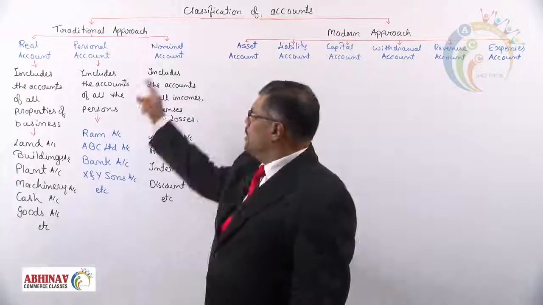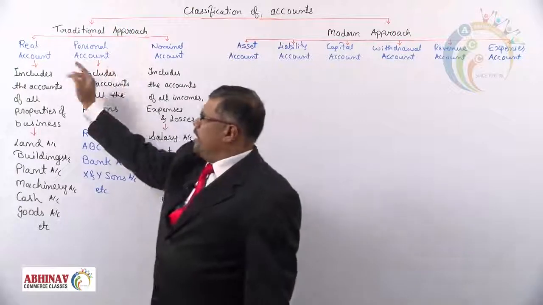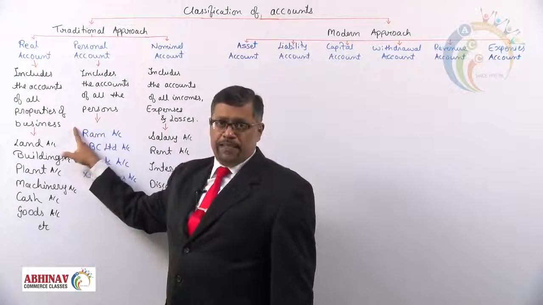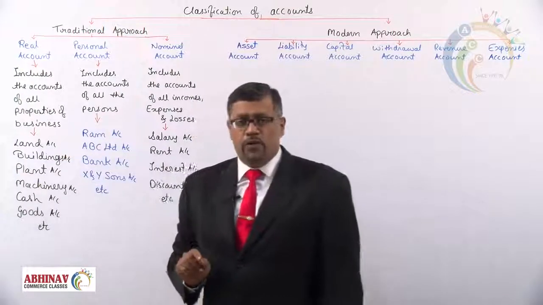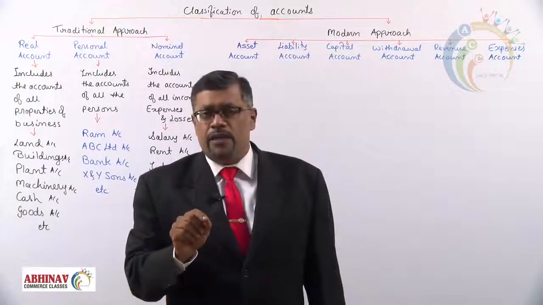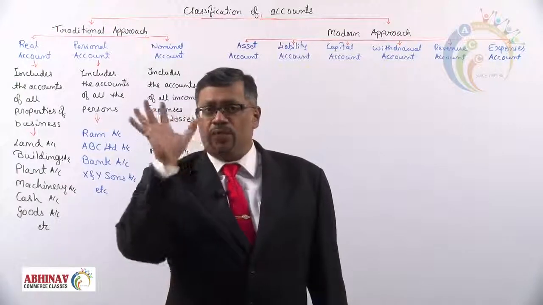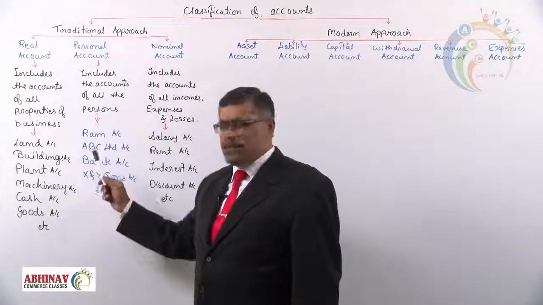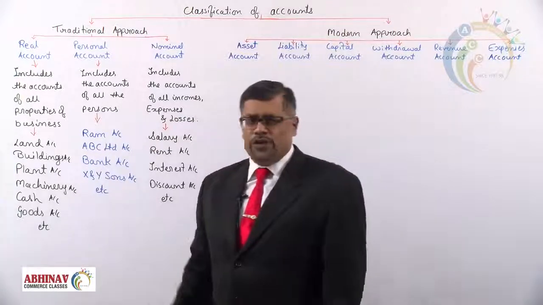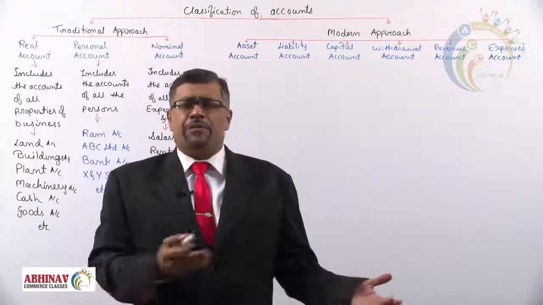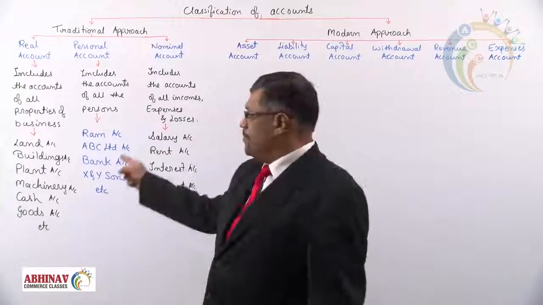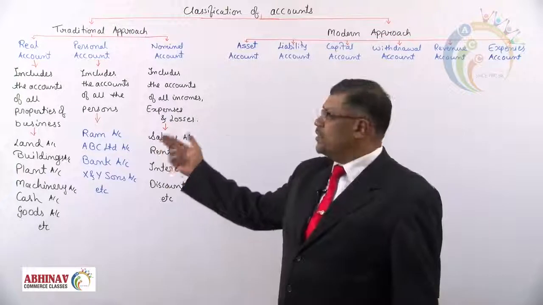Let's see the traditional approach. Real account includes the account of all properties of the business. What does real account include? All those accounts which hold the properties of the business. Land account, building account, plant, machinery, cash, goods, maybe vehicle account, maybe patents, whatever it is. Whatever is the property of a business will be taken as a real account.